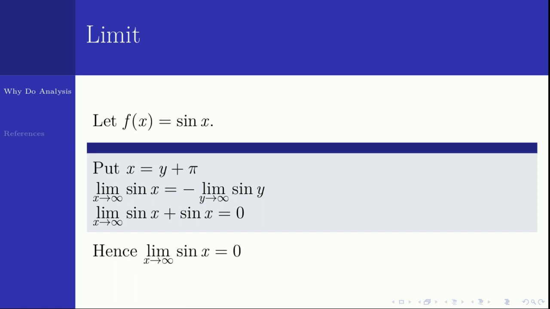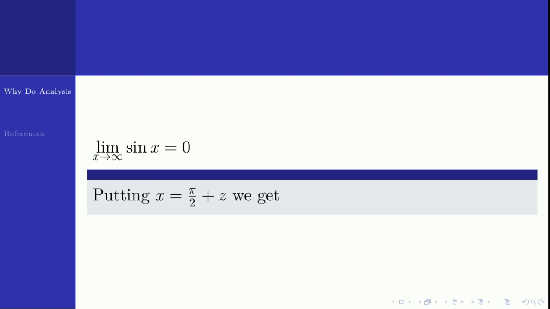Okay, I will proceed one more step. If limit x tends to infinity sin x equals 0, and put x equal to pi by 2 plus z, as x tends to infinity, z will also go to infinity. Again, applying basic techniques of trigonometry and the change of variable, you will get limit x tends to infinity cos x equal to 0.